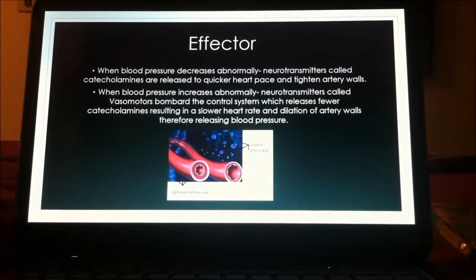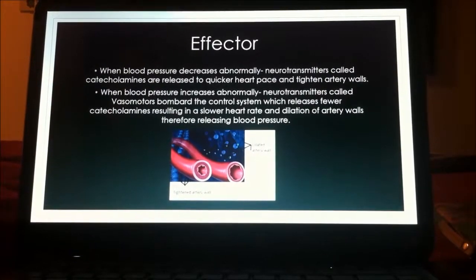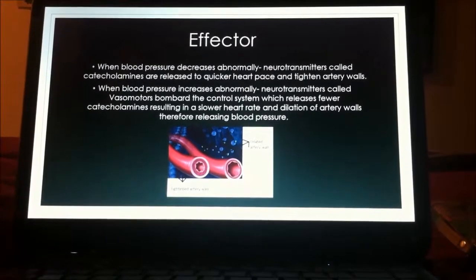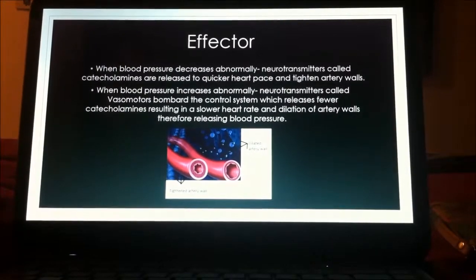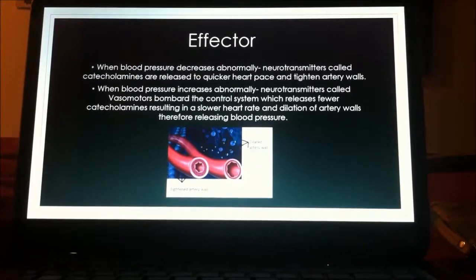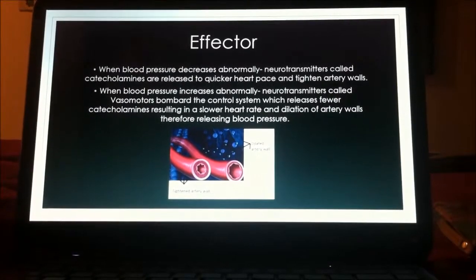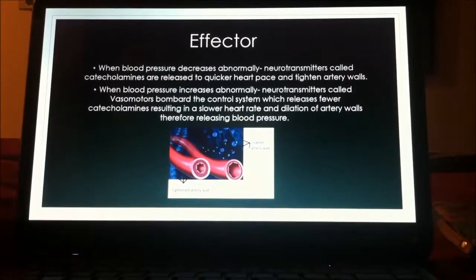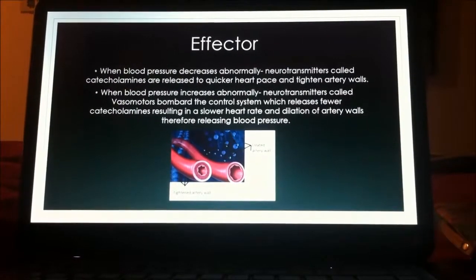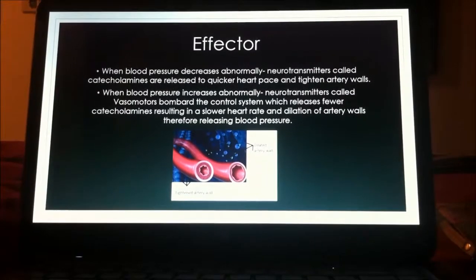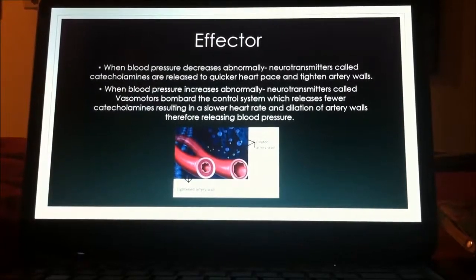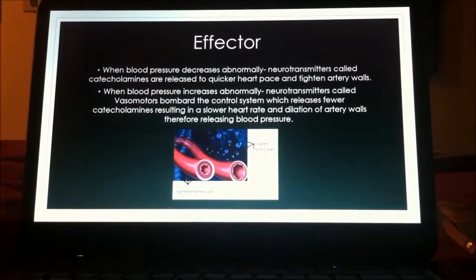Lastly, the effector involved in homeostasis for African bush elephants are neurotransmitters called catecholamines. These effectors are released as a result of the control center receiving chemical information from receptors in relation to blood pressure imbalance. The catecholamine transmitters specifically maintain homeostasis when blood pressure becomes abnormally low, as they get released from the cardiovascular control center and sent to the heart, where they cause the heart to pump more forcefully, as well as causing baroreceptors in arterial walls to tighten and increasing the overall blood pressure.